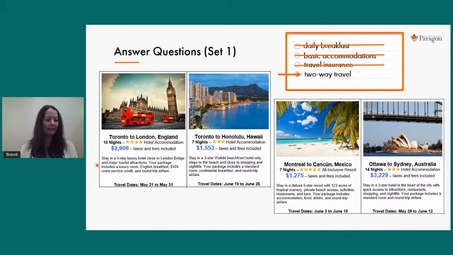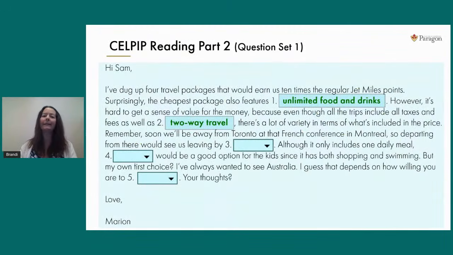So when I go back here, round trip airfare. Round trip means you're going to your destination and coming home. That's the same as two-way travel. So this checks out. Round trip travel, yes, round trip travel. We were pretty sure we had the right answer, but we've just made absolutely certain that answer choice D is correct. So we can now confidently select it on the test. The computer inserts it and on you go to finish the rest.